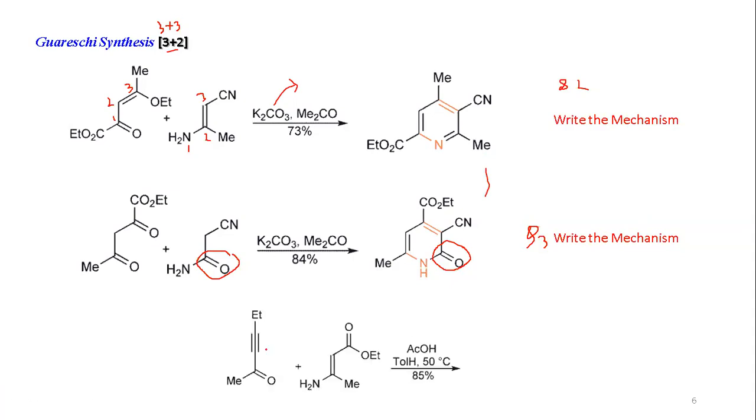Now here I am not giving the product. Here I am giving the two substrates. Okay, and you imagine this is again a 3 plus 3 route. So what will be your product? Okay, so you come up with the product along with the reaction mechanism. So this is your fourth question. Question number 4 is that you have to do the reaction between these two to get the final product, and you can depict the reaction mechanism. So these are the 4 questions you have to solve.